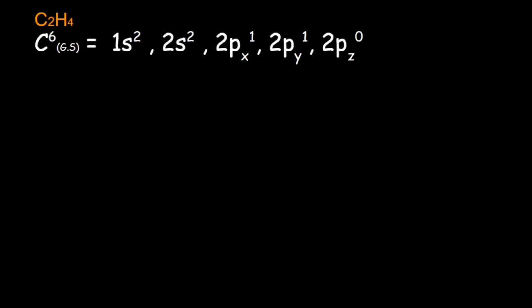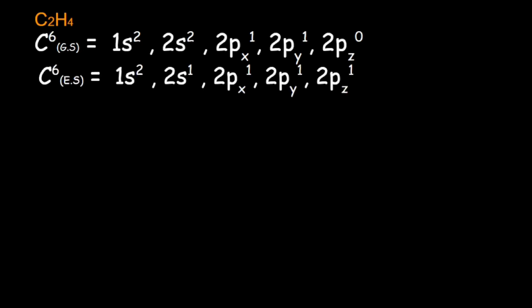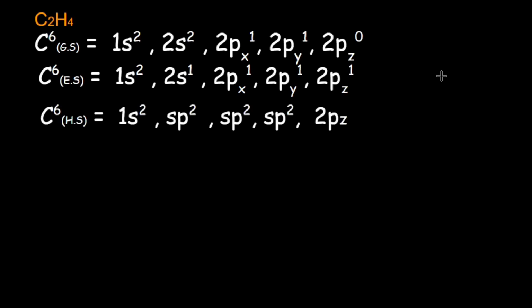Let's discuss an example with sp2 hybridization. In C2H4, two carbon atoms are joined with an olefinic bond, and the carbon atoms are sp2 hybridized. This is the ground state electronic configuration. When one electron is jumped from 2s to 2pz, this would be the excited state electronic configuration. By hybridization, 1s and 2p orbitals are involved. So the hybrid state electronic configuration would be like this. Each sp2 hybrid orbital contains one electron, and the 2pz orbital remains unhybridized with one electron.